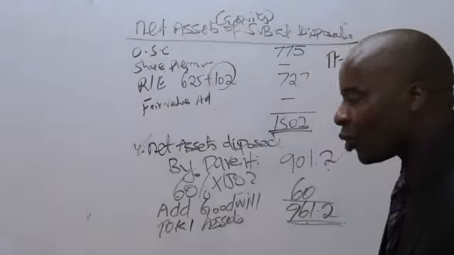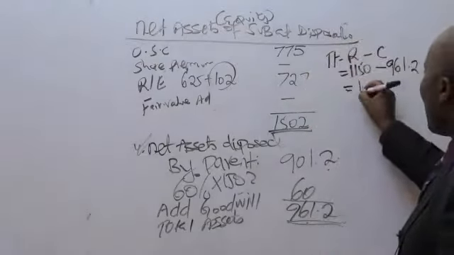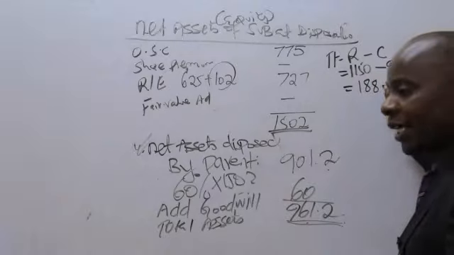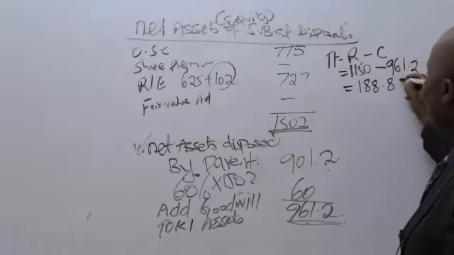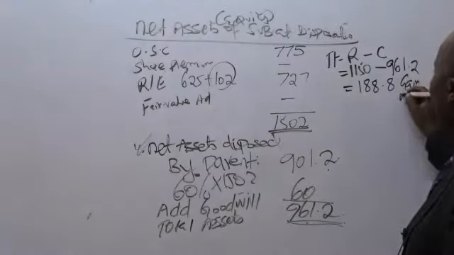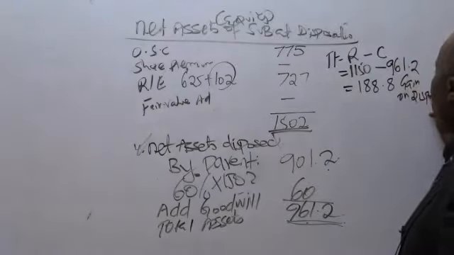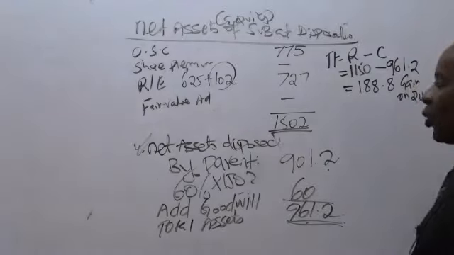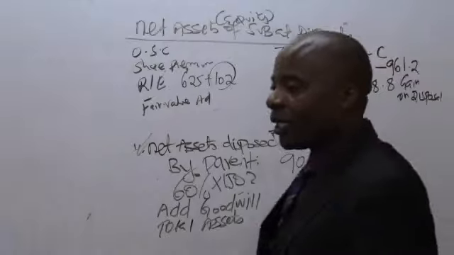So the gain on disposal, I'm being told, is positive 188.8, which is a gain on disposal.